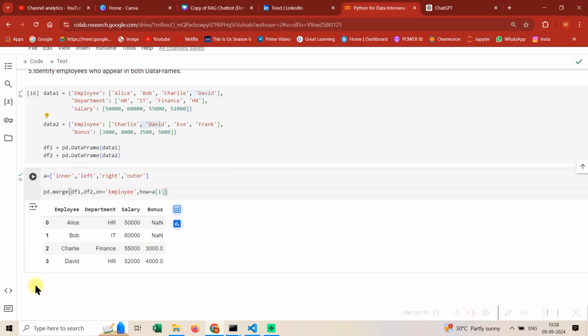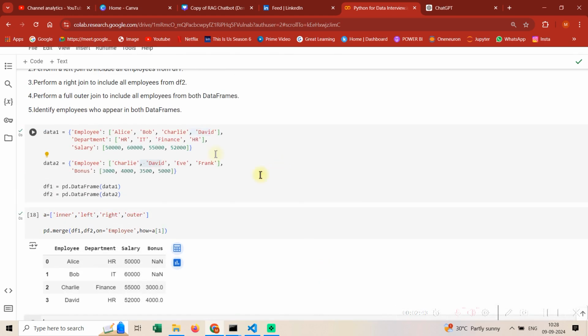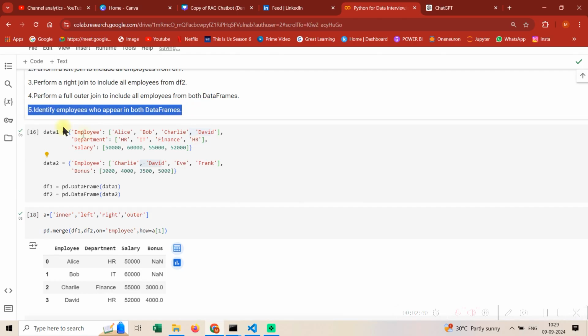It's good. Similarly guys, I'm giving you the task to do it in any other format you want. Please send me the code in the comments. I'm not doing the right and outer join. I think now you have understood how you would do it.